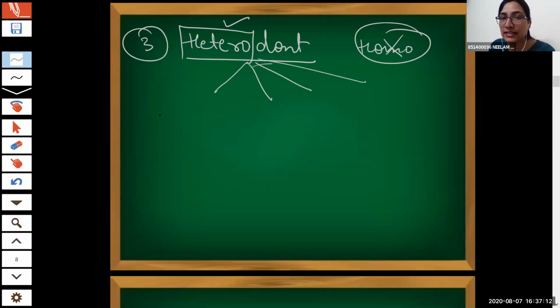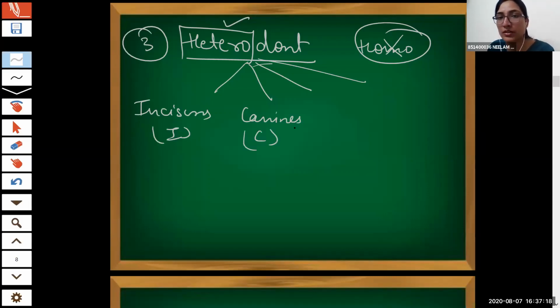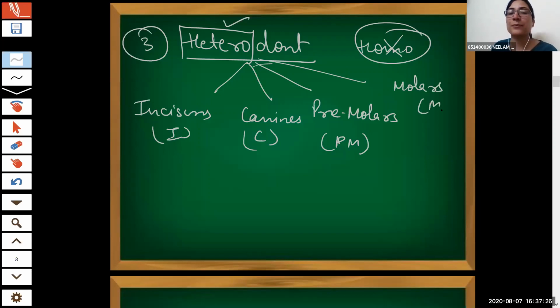We have incisors, canines, premolars, and molars. Very nice. Now the incisor is basically for cutting. The canine is for tearing.